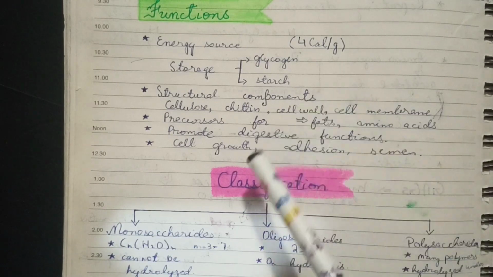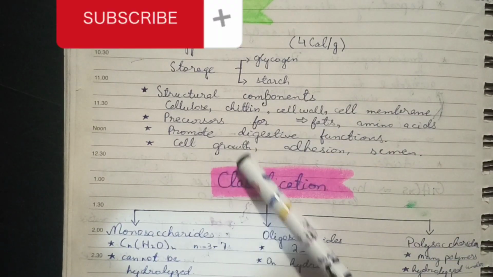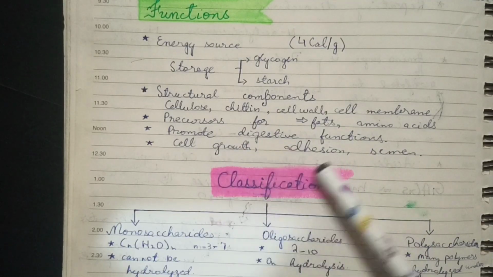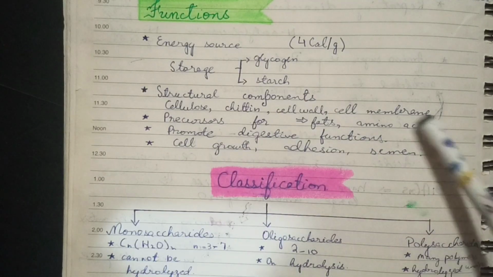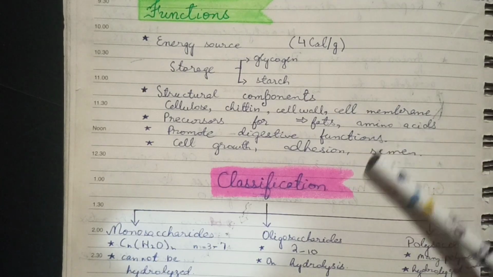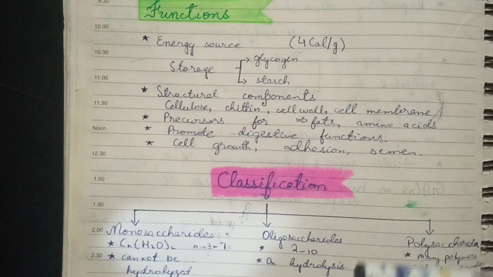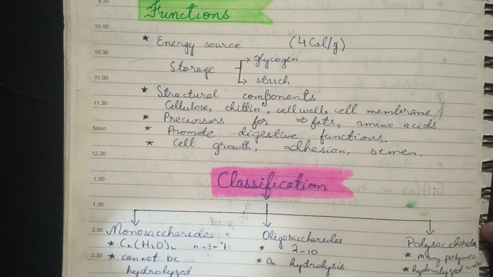Okay, and now coming towards cell growth, of course, when there will be no ATP, there will be no energy, there will be no cell growth. They are also involved in adhesion and semen. Now, semen contains fructose, which helps to provide energy to the sperm. Okay, so we said that they are important for fertilization.